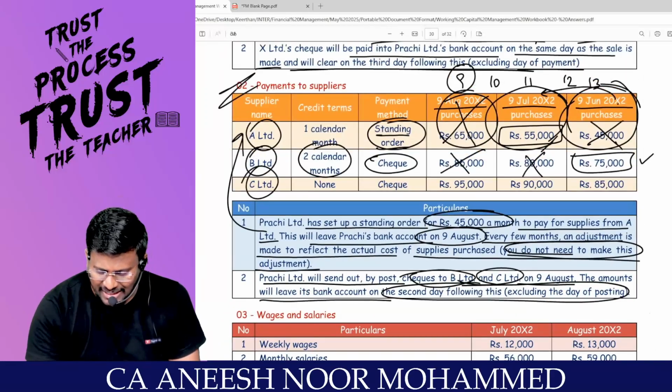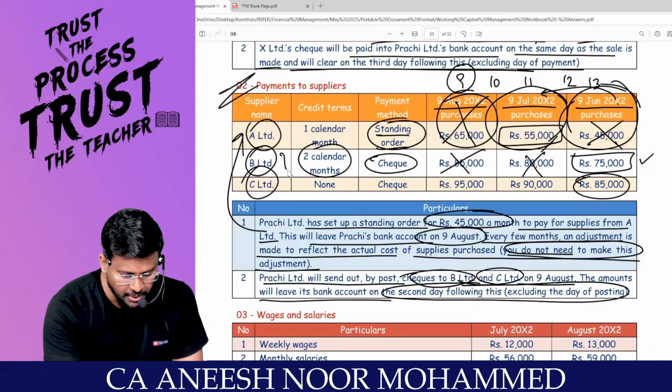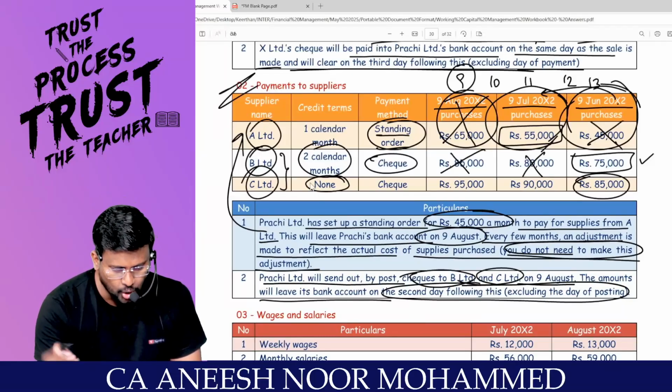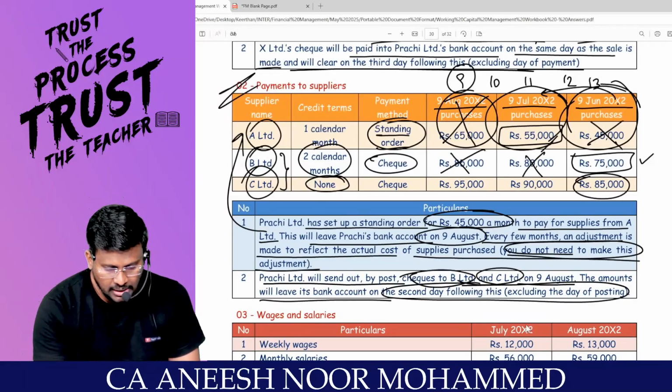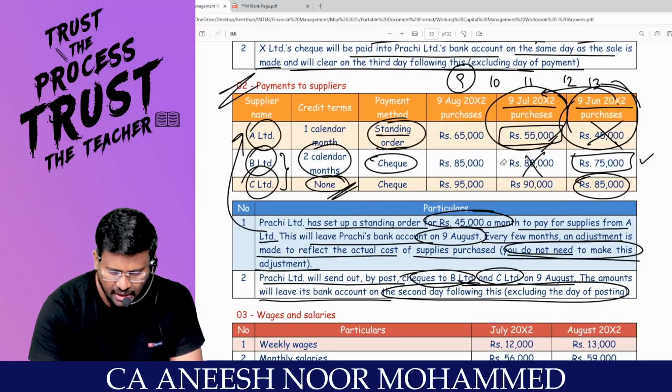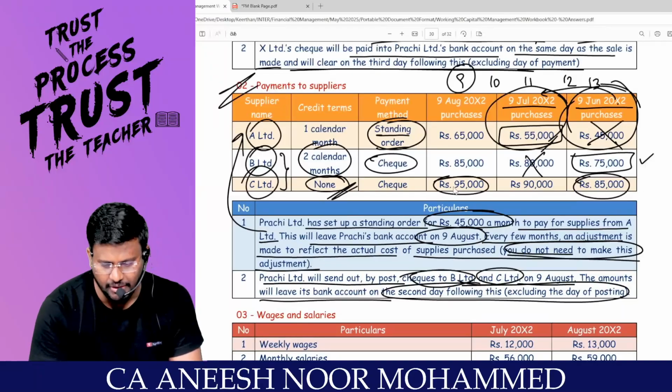75,000. And this 85,000 also, because for B and C there is no standing order. But for C there is no calendar month. Correct? Sir, it is none. None means, sir, 9th August purchase made, 9th August itself they have to pay. This 95,000 they have to pay.